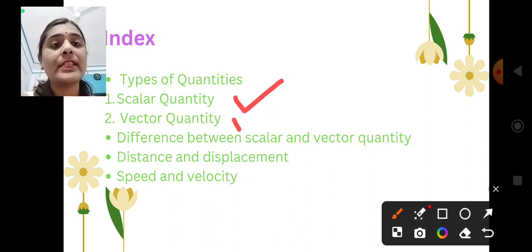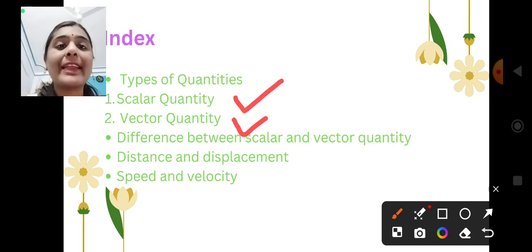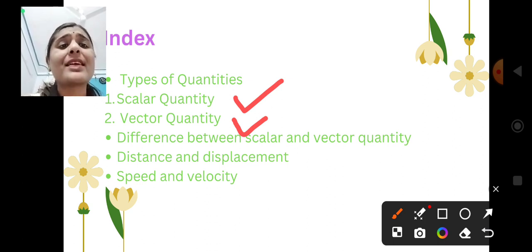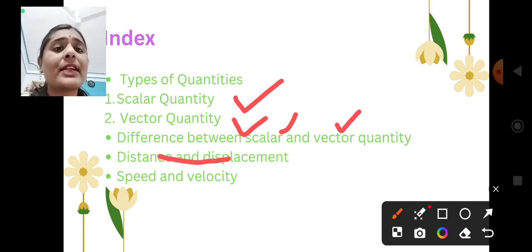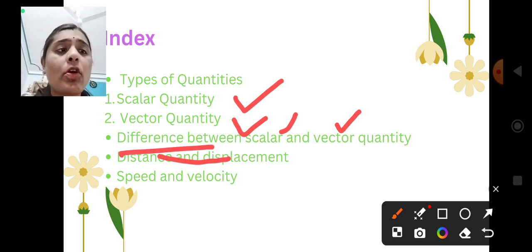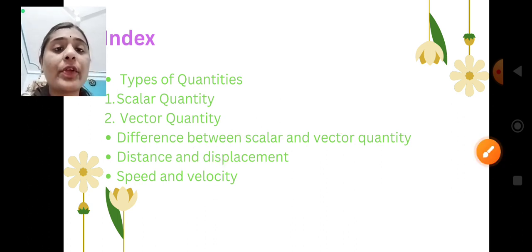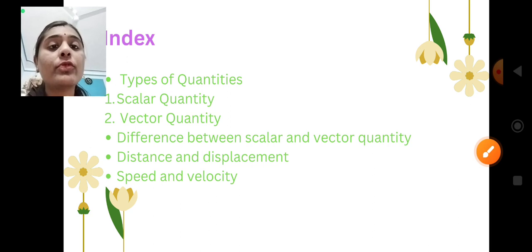Now the next one is vector quantity, in which direction and magnitude both matter. These types of quantities are called vector quantities. Different examples are there based on the scalar quantity and vector quantity. The difference between scalar quantities and vector quantities, all of that we will discuss in this video. And also we will move towards our main topic, that is speed and velocity.